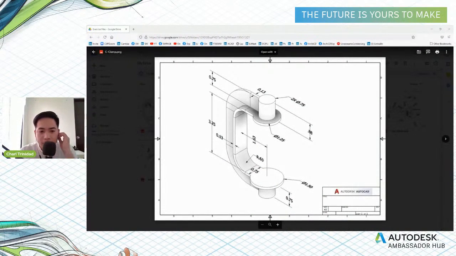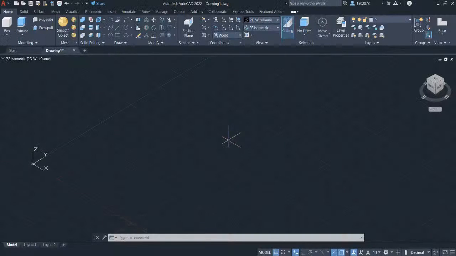This part model is the C-clamp. So let's begin learning. This task is in inches, so let's change the units to inches. Let's begin by sketching out the C-clamp for our sweep feature.